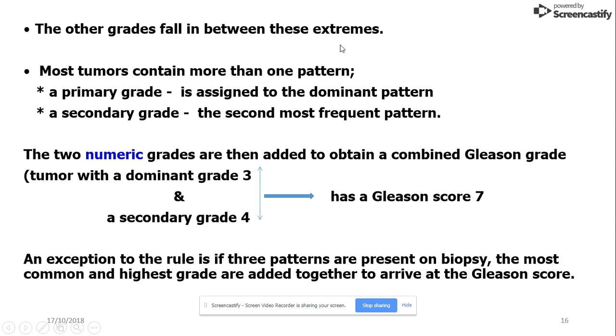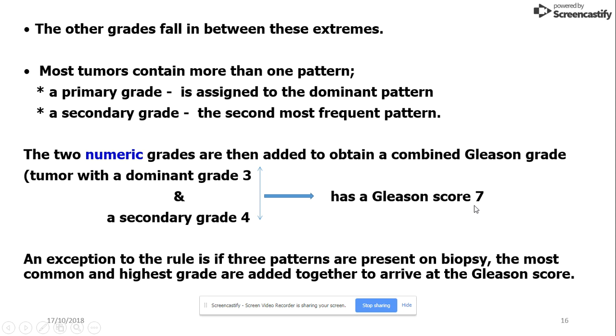Most tumors contain more than one pattern in carcinoma prostate. First we find out which one is the dominant pattern, and we mark that as the primary grade. Then we find the second most frequent pattern and mark it as the secondary grade. Then these two numeric grades are added to obtain the combined Gleason score. For example, if the first dominant pattern is grade 3 and the second pattern is grade 4, this tumor is Gleason score 7.